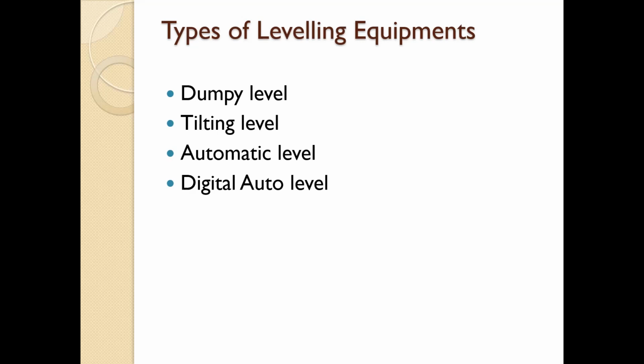So what are the types of leveling equipment? Basically, leveling is done with the help of these instruments: dumpy level, tilting level, automatic level, and nowadays digital auto level. We can even use the total station for leveling. GPS can also help with leveling. And there are a few other instruments like the staff. With the help of the staff, we take the readings.